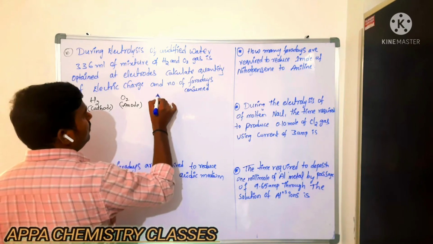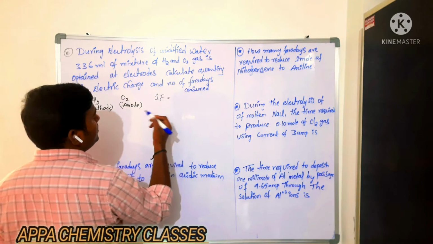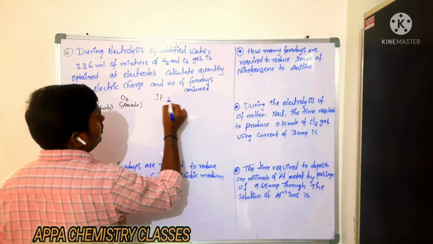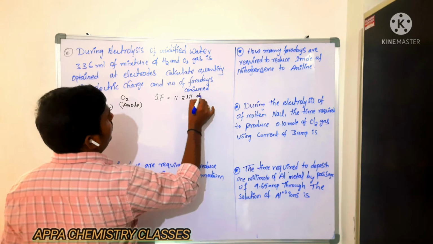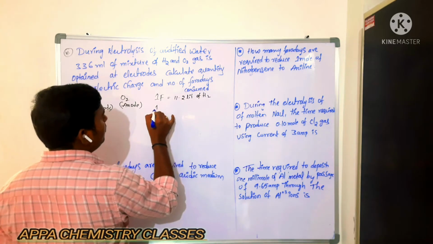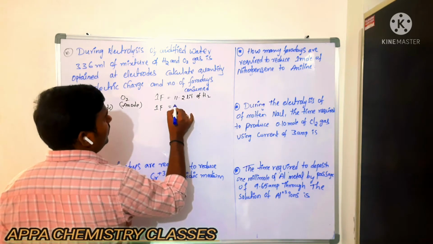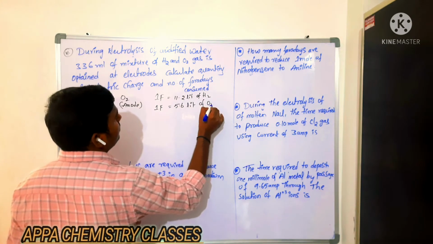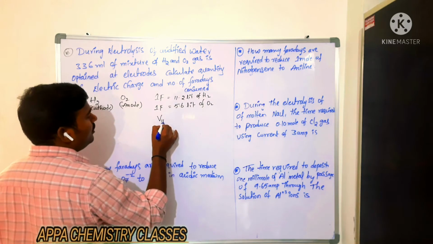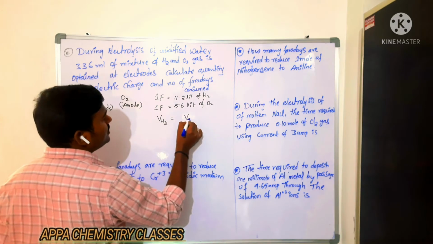Now we know that by passing 1 Faraday of electricity, how much volume of hydrogen is obtained? 11.2 liter of hydrogen. By passing the same 1 Faraday, we are getting 5.6 liter of oxygen. So what is the relation of volume of hydrogen and volume of oxygen here?